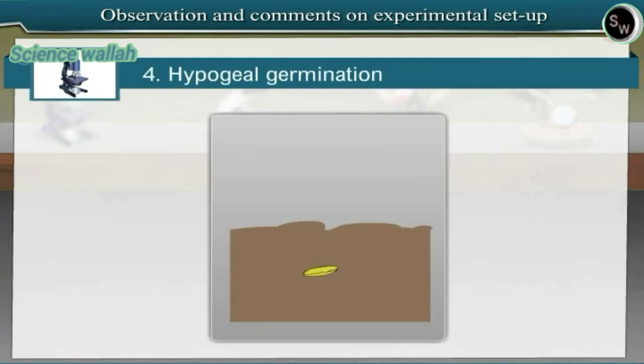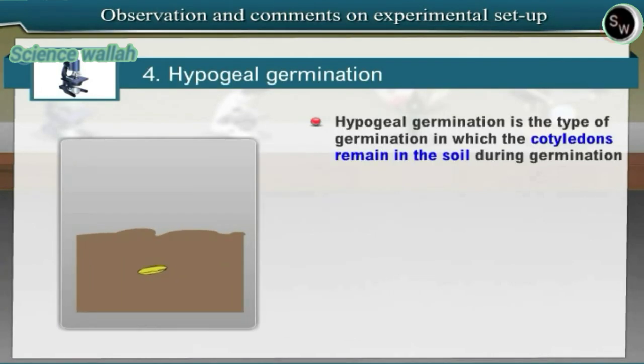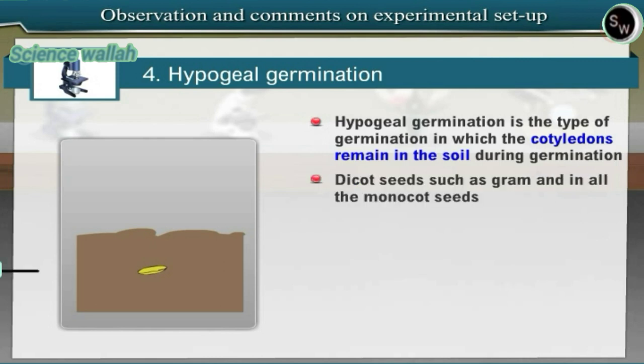4. Hypogeal germination. Hypogeal germination is the type of germination in which the cotyledons remain in the soil during germination. This type of germination is seen in certain dicot seeds such as gram and in all the monocot seeds. For understanding hypogeal germination, we shall use a gram seed.